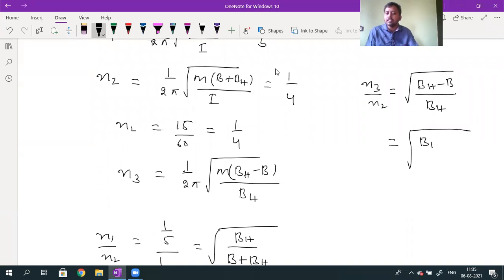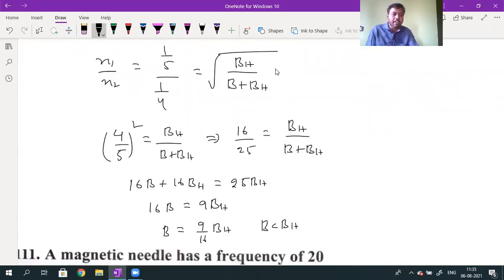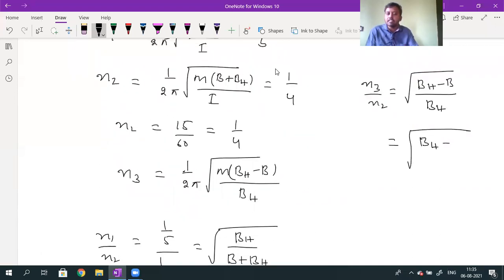So BH value as it is, B value will be equal to how much? B value will be equal to 9 divided by 16. Sorry, 9 divided by 16. So 9 by 16 into BH divided by BH will be equal to the N3 by N2 value.